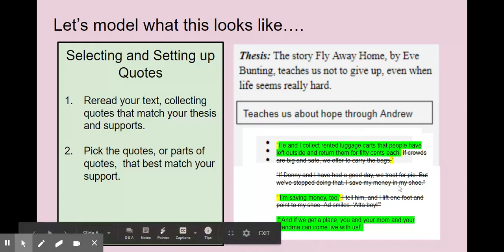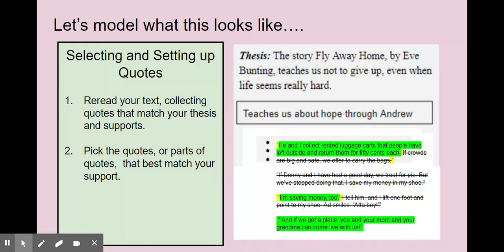The second one, I didn't really think it was an exact match. I don't think it was the strongest quote that I could have picked, so I decided I'm not going to use that to support my thesis. Next, I decided I'm just going to say, "I'm saving money too."